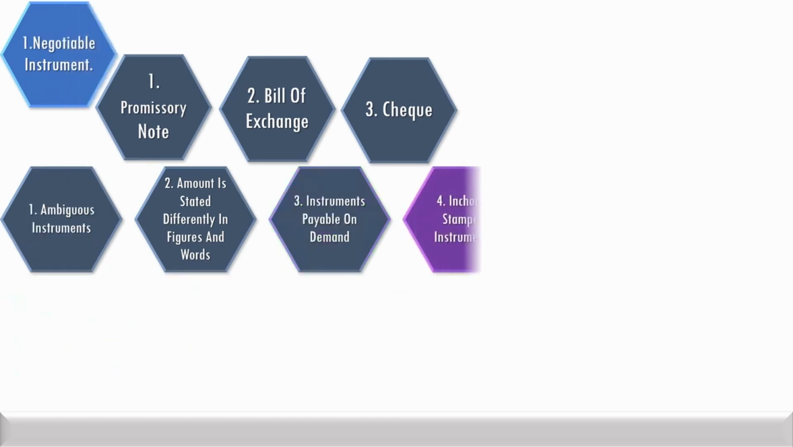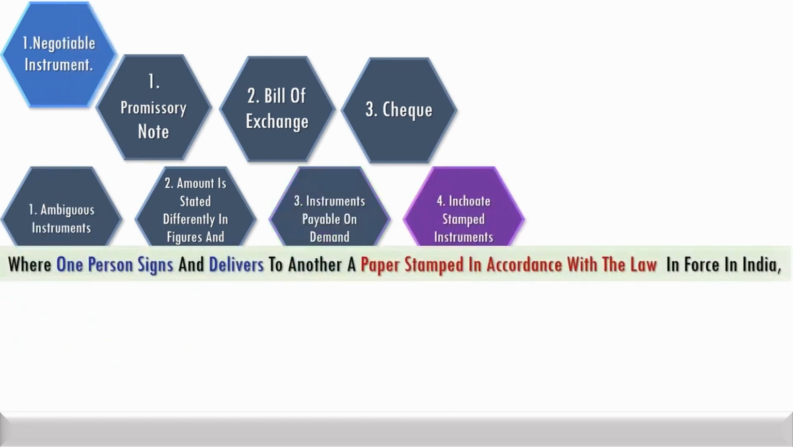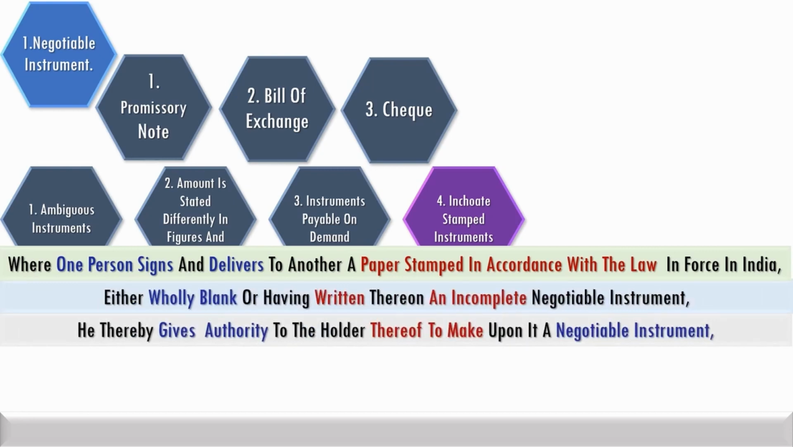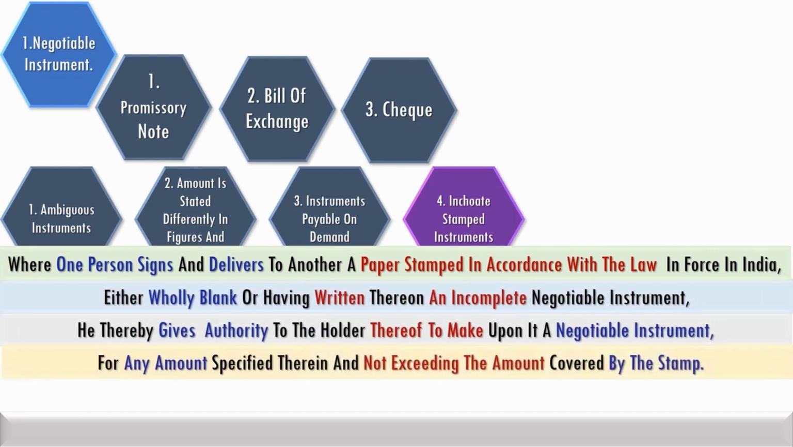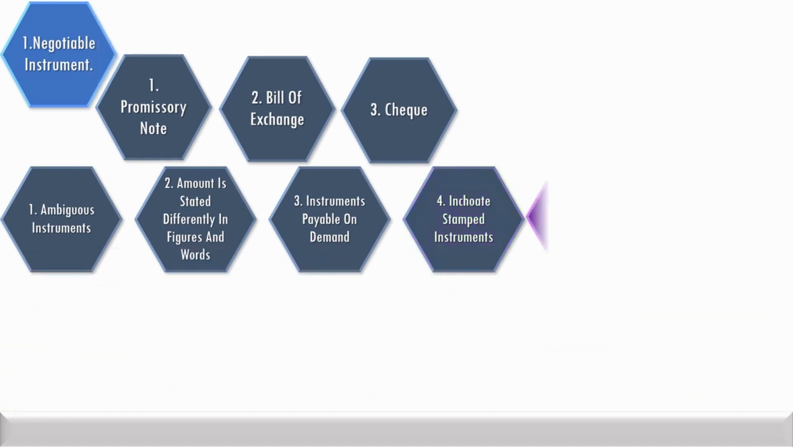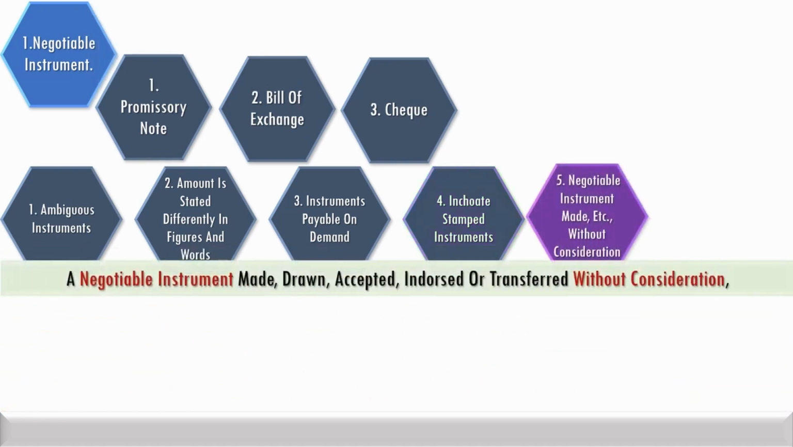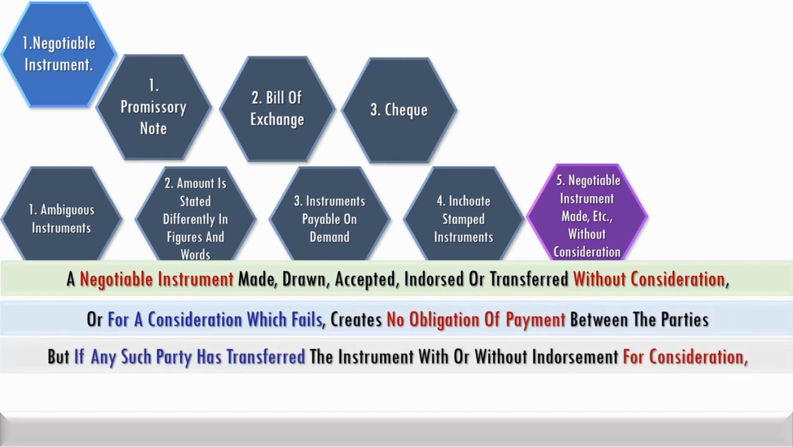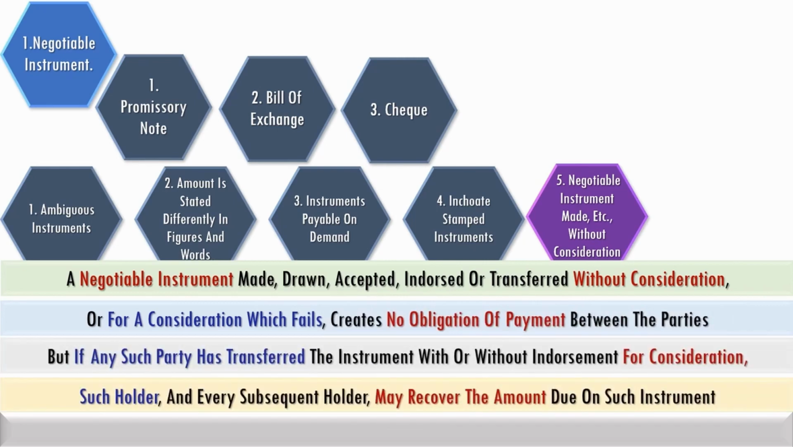A stamped instrument which is incomplete in respect of the amount and it permits the holder to fill up the amount within the specified stamp eligibility is known as inchoate stamped instrument. A negotiable instrument not supported by consideration is a nullity, but if it is transferred to a holder in due course, such holder and every subsequent holder may recover the amount on the instrument.